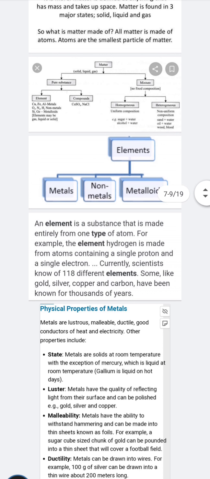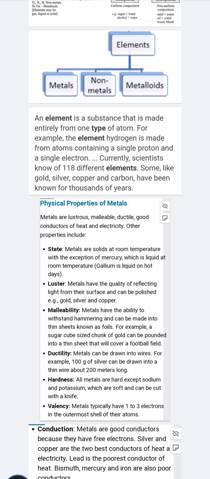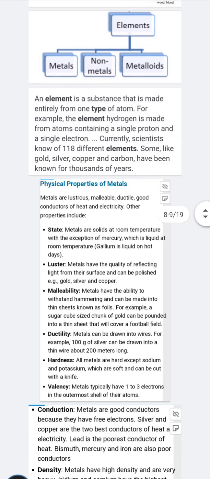What are the metals? Metals are lustrous, malleable, ductile, good conductors of electricity. Other properties: state. Metals are solid at room temperature, but here is the exception, that is mercury, which is liquid at room temperature. Gallium is liquid on hot days.